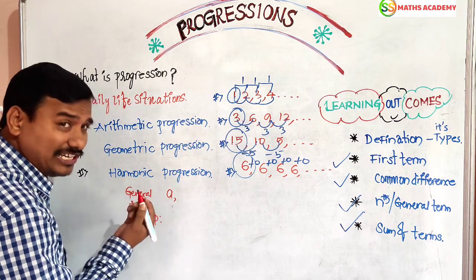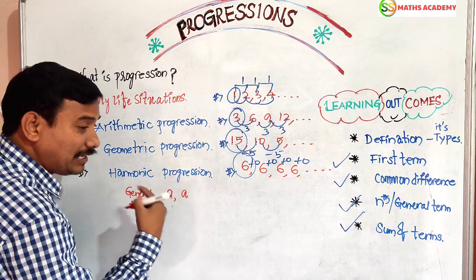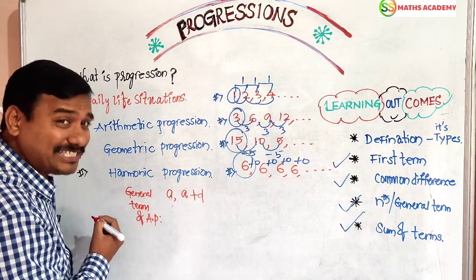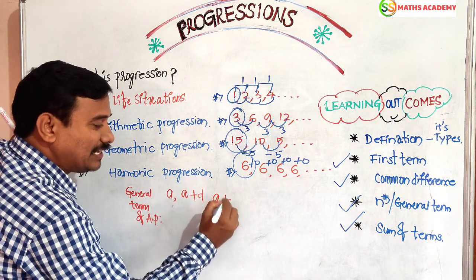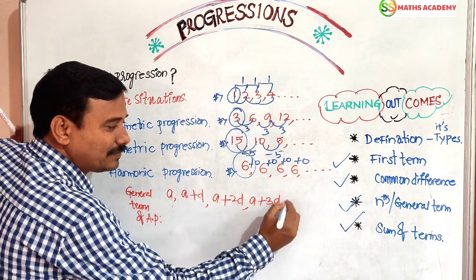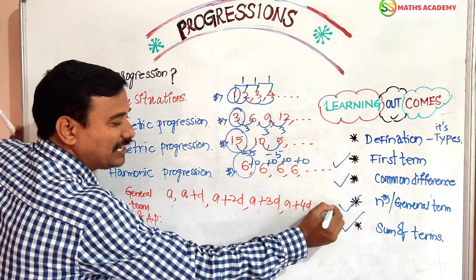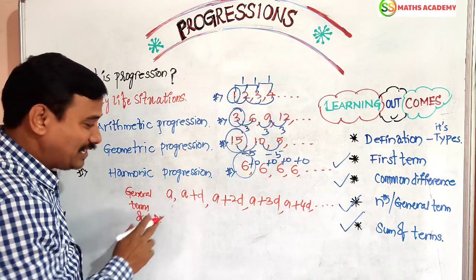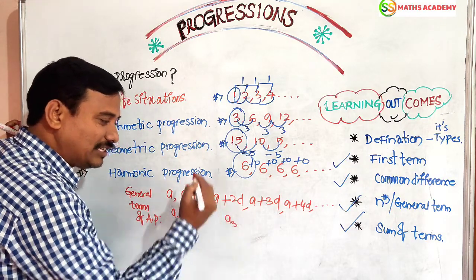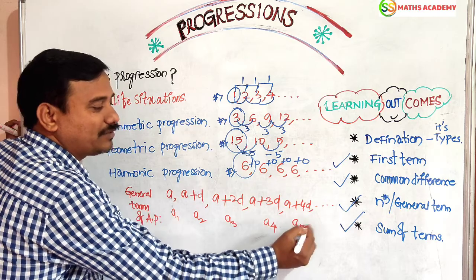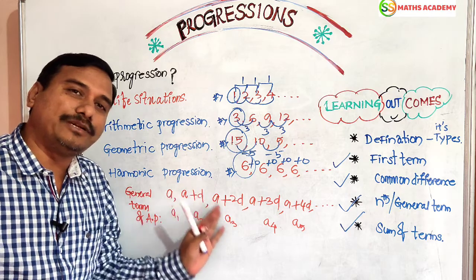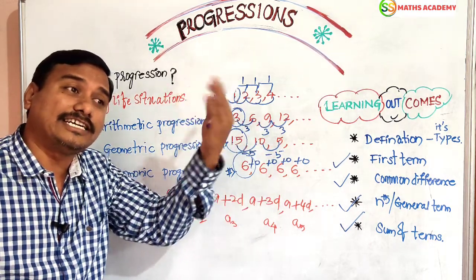First term is usually a. Except the first term, it can be obtained by adding a fixed number, a plus d. That is nothing but the second term. We should add one more d: a plus 2d. Next, one more d: 3d, 4d, we should get many terms. This is the first term, term 2, term 3, term 4, term 5. These are the general terms of AP: a, a plus d, a plus 2d, a plus 3d, a plus 4d, and so on.